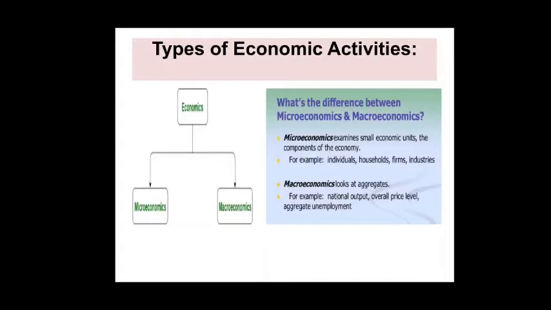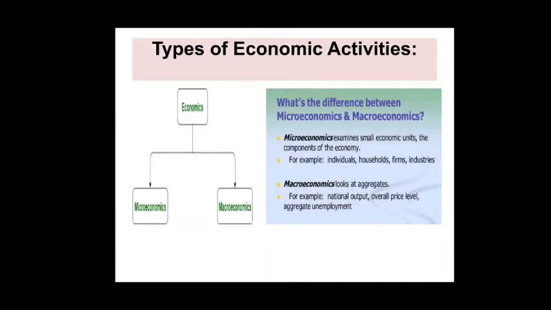So types of economic activities. Already we know that economical activities are of two types, microeconomics and macroeconomics. What is microeconomics? Microeconomics examines small economic units composed by the economy, for example, individual, household, farms, industries. So that is micro, small size activities of economical activities.